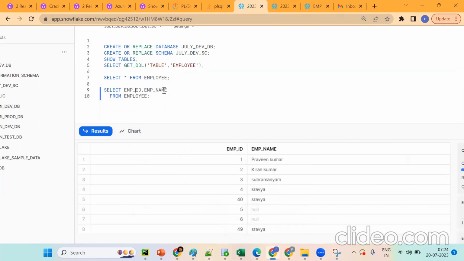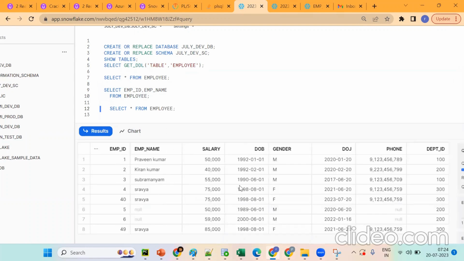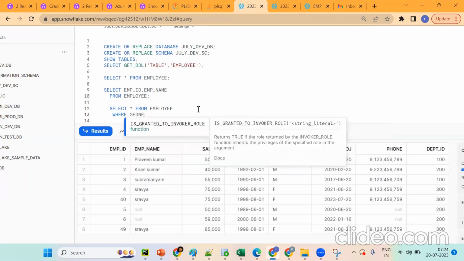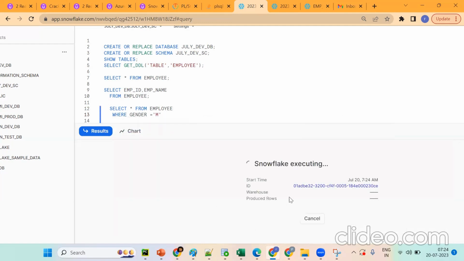Now suppose take the same thing. I don't want all columns. I want only employee ID, or suppose I want only gender equal to male. Then we should go for where gender. This is an important case. Gender equals M. It will give only male records.